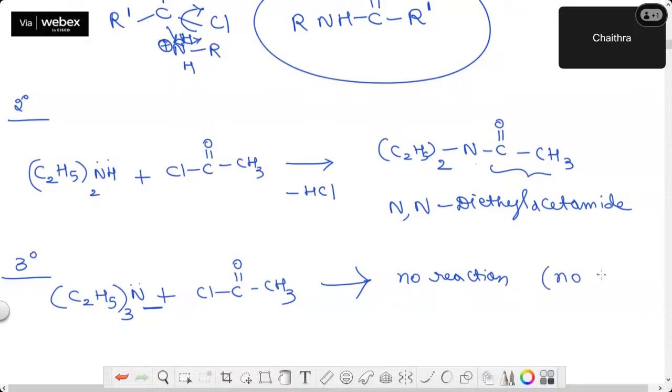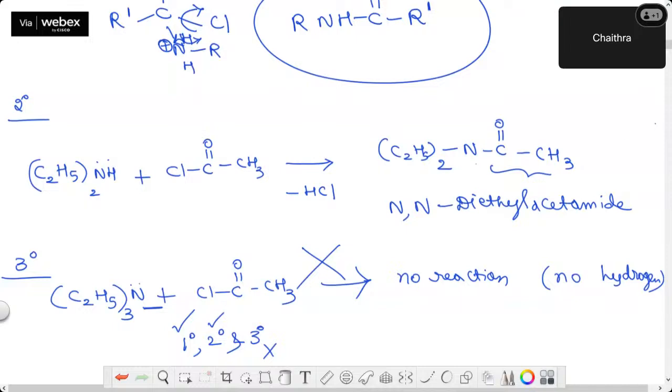Since no hydrogen is attached to nitrogen which is replaceable, the reaction doesn't happen. So this is what I told in the beginning. This works as a distinguishing test for primary, secondary and tertiary amines, where tertiary amines don't show the reaction. Secondary amine shows an N, N disubstituted product. Primary amine shows an N substituted amide. So this works as a distinguishing test for amines.